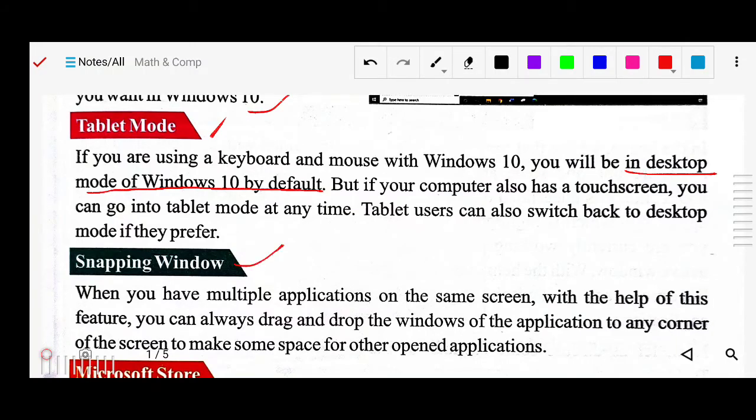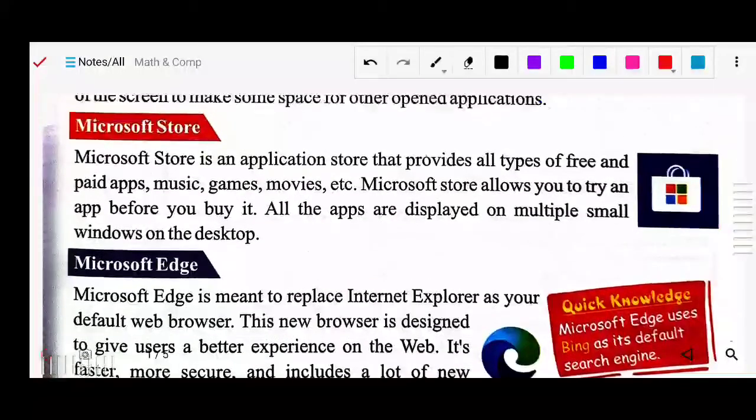When you have multiple applications on the same screen, with the help of this feature you can drag and drop windows of the application to any corner of the screen to make some space. Means so many applications are open, like you are surfing the internet, playing music, watching pictures, and so many things. So you can adjust them by dragging, like one here, one here, one here. Likewise you can adjust the applications which are running by the snapping window.